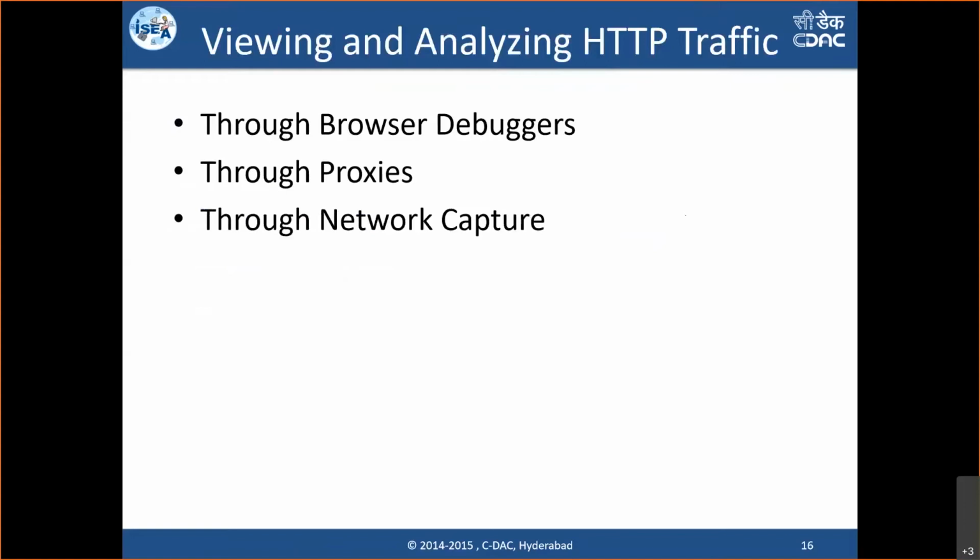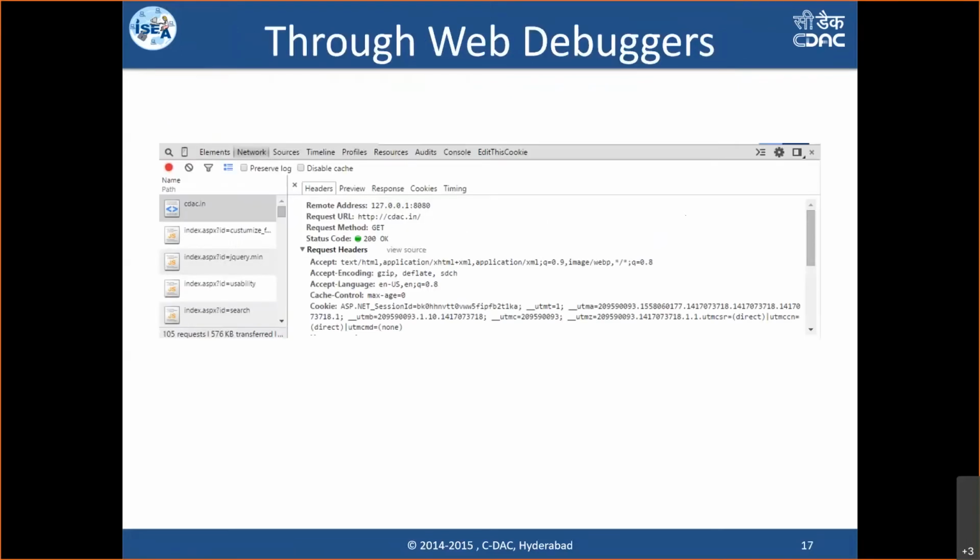The same information I just showed you through the browser debugger, we can also see through proxy tools, and through network capturing, that is Wireshark. Maybe in the previous sessions you have already seen Wireshark packet capturing. And the browser debugger I have just shown you. This is how the browser debugger works: you open your Firefox browser, press the F12 key, and your debugger will be on. Then you access any website. Automatically, the network tab visible on the debugger will show you all the requests that are going to a site.